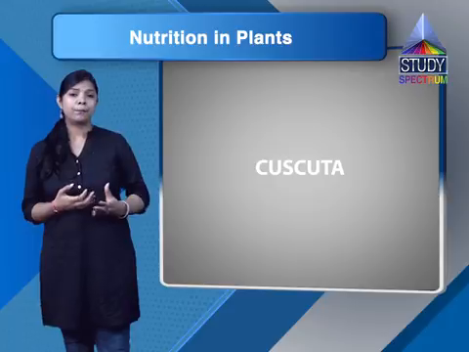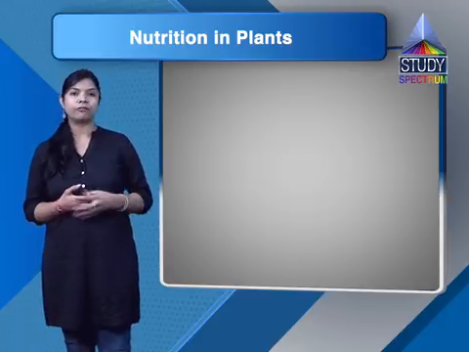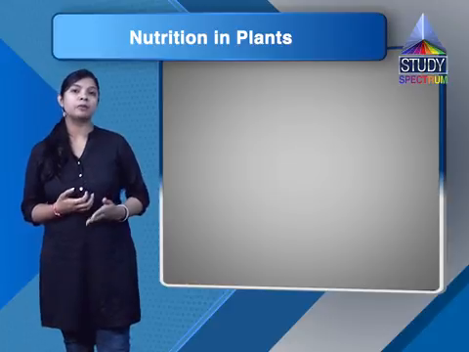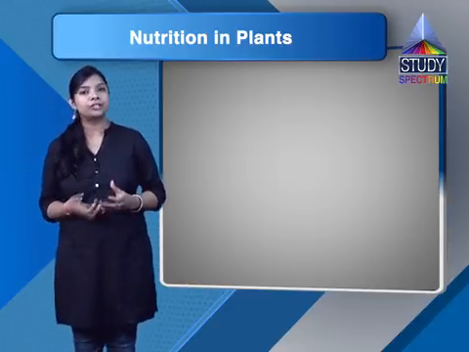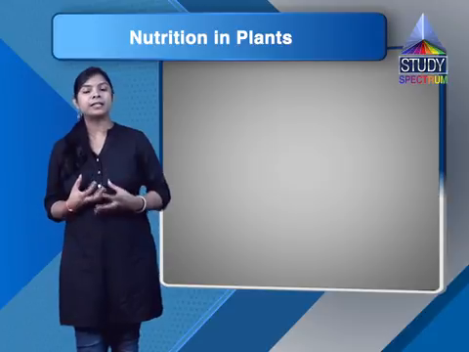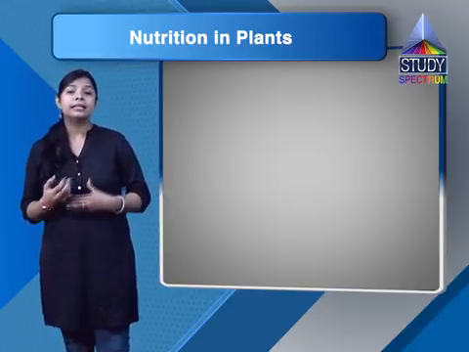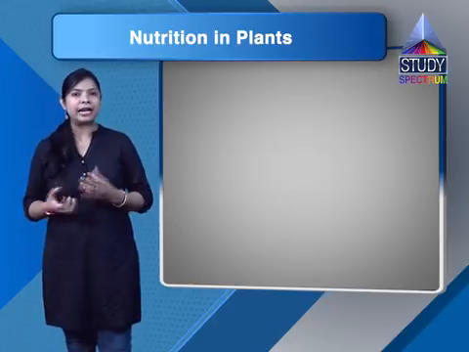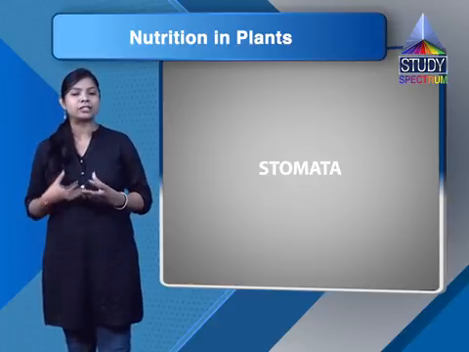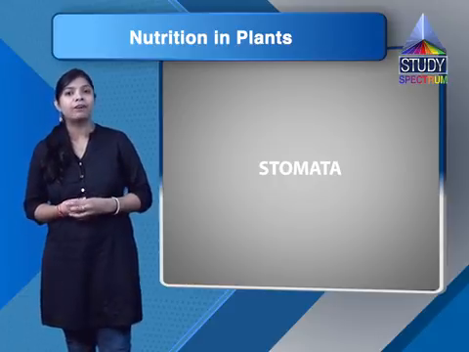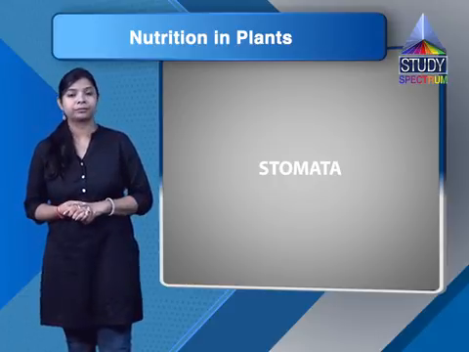The next, a plant that has both autotrophic and heterotrophic mode of nutrition. So here students, we have discussed the insectivorous plant, the pitcher plant. The plant makes its own food, that's why it is autotrophic, whereas they take their nitrogen from insects, that's why they are called insectivorous plants, and they come in the category of partial heterotrophs.